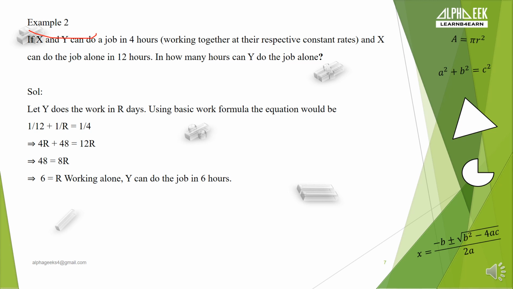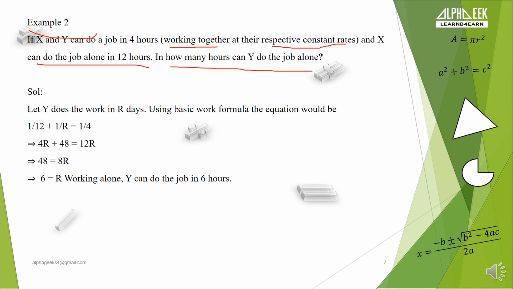So x and y can do a job in 4 hours, given they are working together at their respective constant rates, correct? And x can do a job alone in 12 hours. It is given, in how many hours can y do the job alone? So our question is, in how many hours can y do the job alone? We have to find, if y is working alone, how many hours y will need to complete that specified job. Solution. Let's move towards a solution.